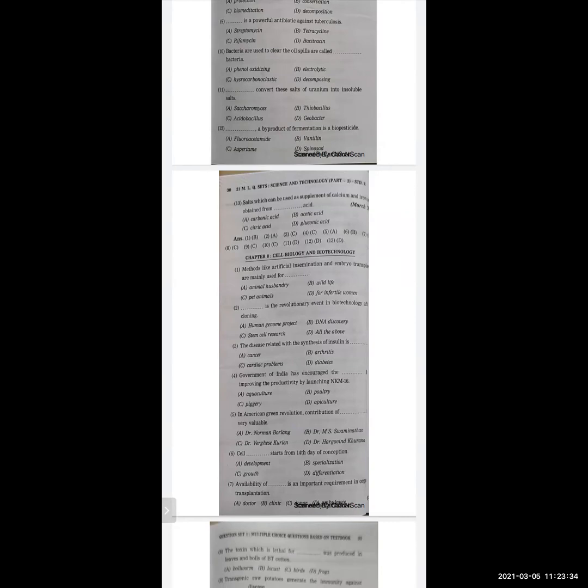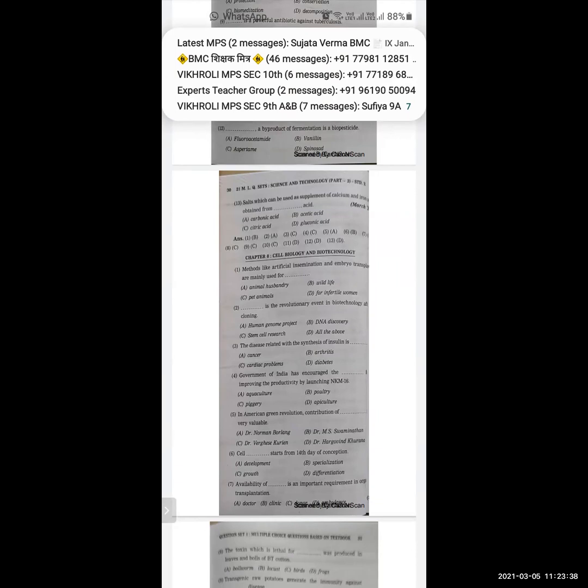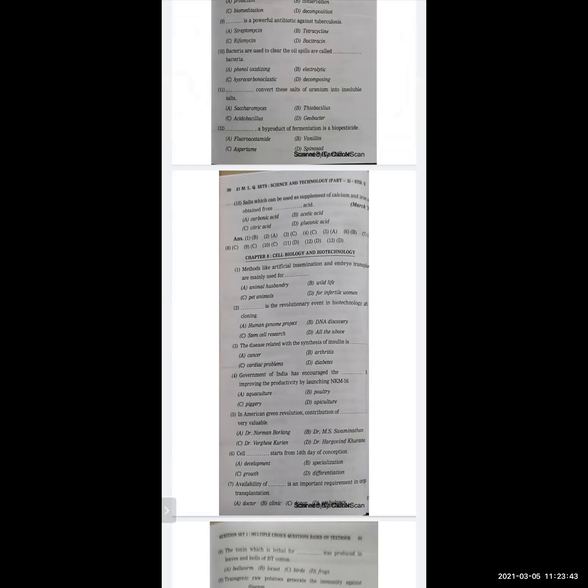Next, in the Green Revolution, contribution of dash is very valuable. Options are Dr. Norman Borlaug, Dr. M.S. Swaminathan, Dr. Verghese Kurien, Dr. Hargovind Khurana. And the correct option is Dr. Norman Borlaug.